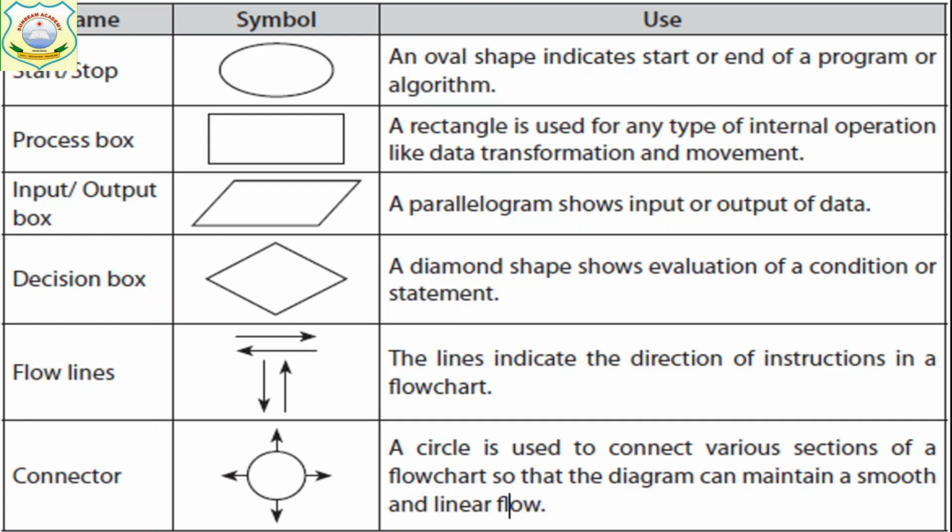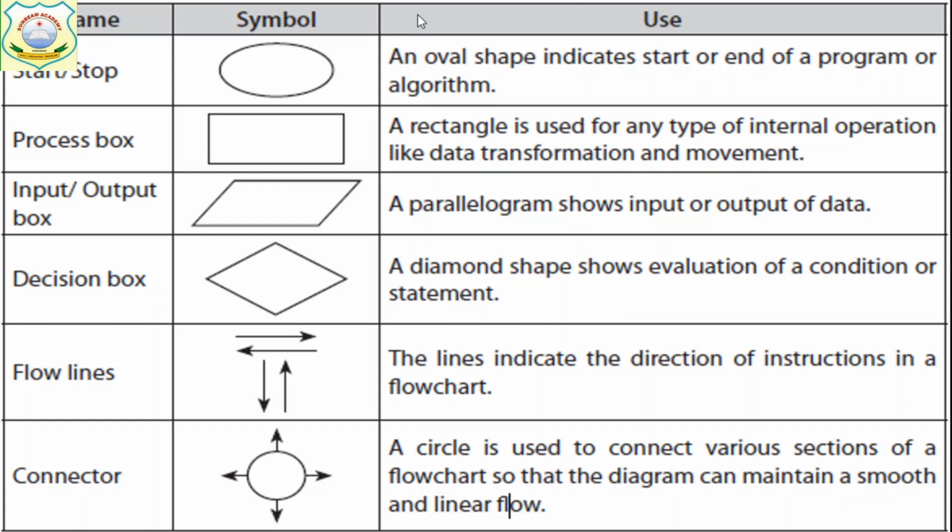These are all the symbols that we use in drawing a flowchart, and there are two different names. Don't mix them. One is its geometrical or mathematical name. This is an oval shape, but its symbol name is start and stop. This is a rectangle, but the name of this symbol is process box. This is a parallelogram, but the name of that symbol is input output box. This is a diamond shaped box or rhombus, but it is called decision box. And these are the flow lines, and this is the connector.